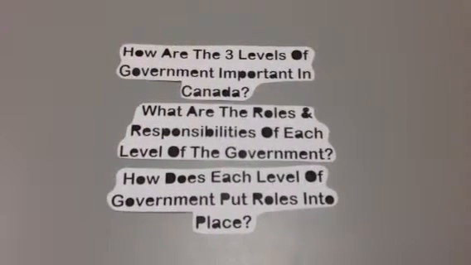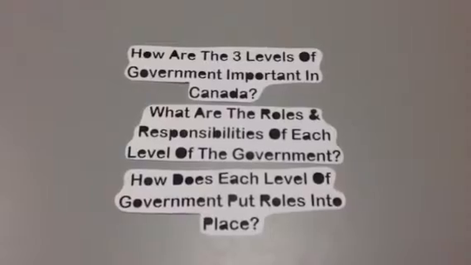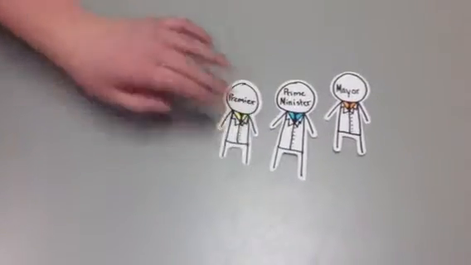Why are the three levels of government important in Canada? What are the roles and responsibilities of each level of government, and how does each level put those roles into place? There are three levels of government. The federal level deals with the whole of Canada, for example, the Prime Minister and the cabinet members.